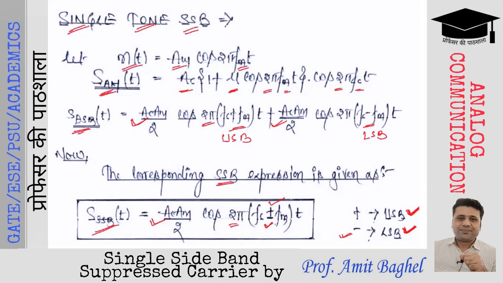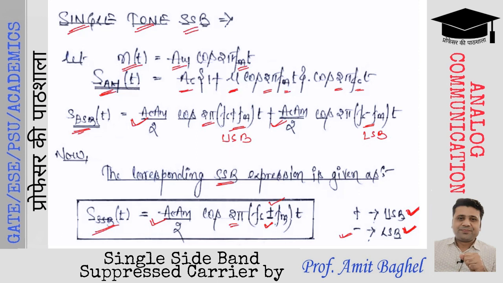So the corresponding single sideband suppressed carrier modulated waveform expression will be either Ac Am by 2 cos of 2 pi (fc plus fm) t or Ac Am by 2 cos of 2 pi (fc minus fm) t. If the plus sign is considered, then the upper sideband will be transmitted in the modulated waveform expression, and if the minus sign is considered, fc minus fm, that means the lower frequency, hence we are considering the lower sideband only. So this is the mathematical expression of single sideband suppressed carrier in case of a single tone message signal, right?